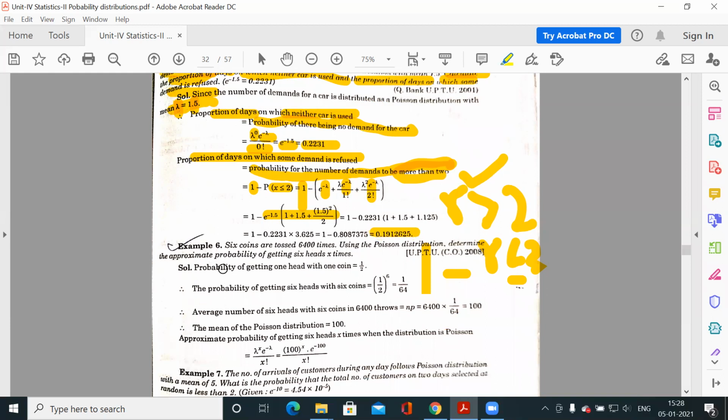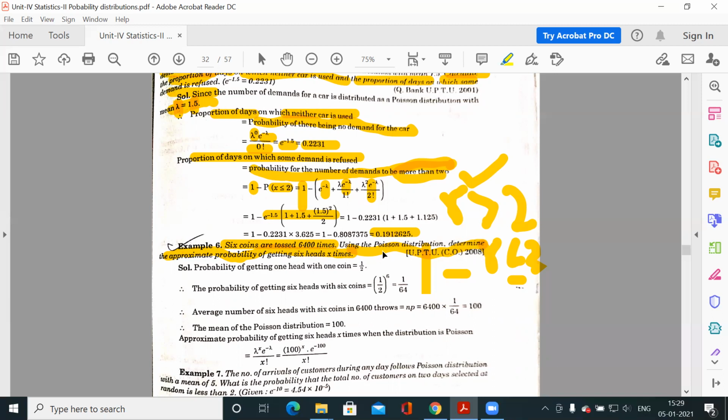Now again, 6 coins are tossed 6400 times. Using the Poisson distribution, determine the approximate probability of getting 6 heads x times. In one trial, you are tossing 6 coins, and you are repeating this experiment 6400 times.